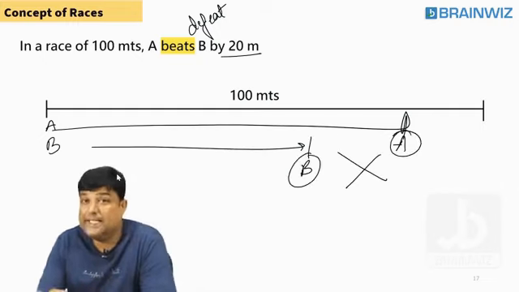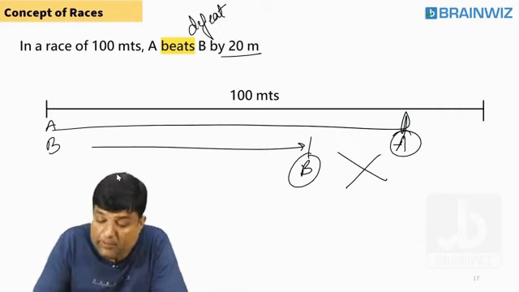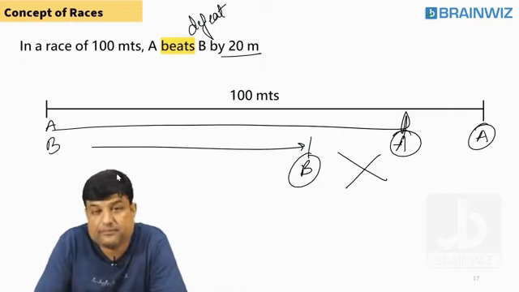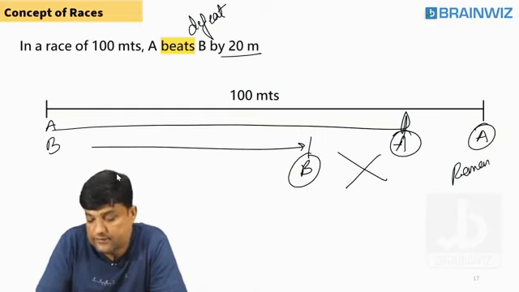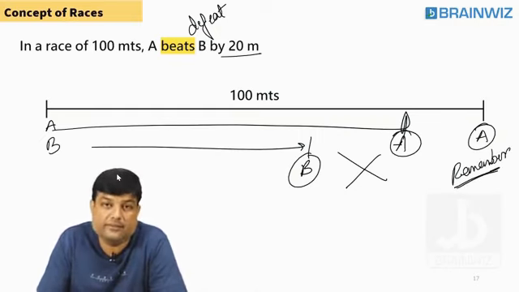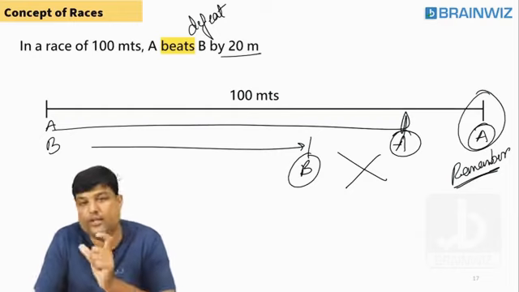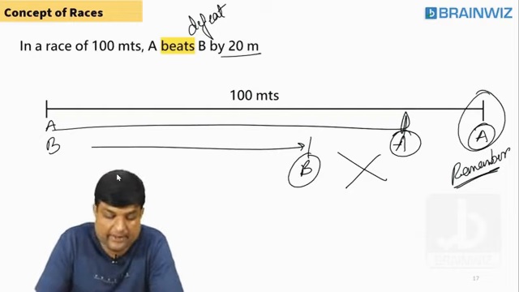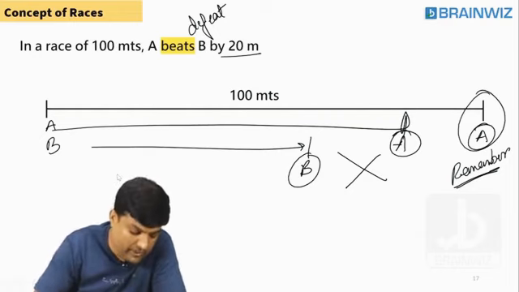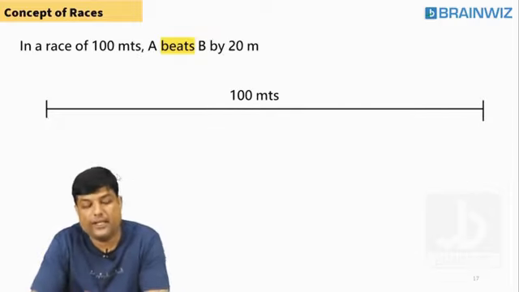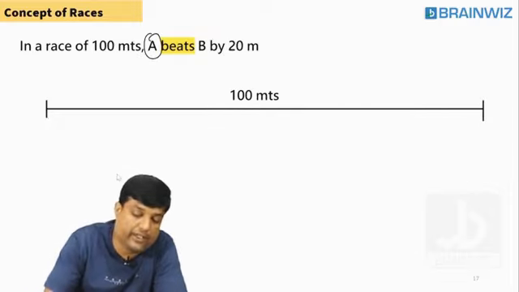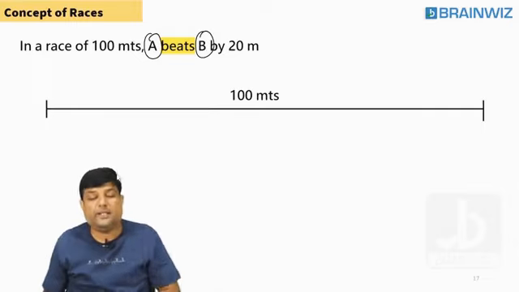Students try to understand that beating comes only when the person reaches the final point. Remember this. A beats B means A has to touch the final place. Are you understanding, everybody? That is a very common fundamental. Many people forget these things. So beating means defeating. Now A beats B means A is defeating B by how many meters? 20 meters.